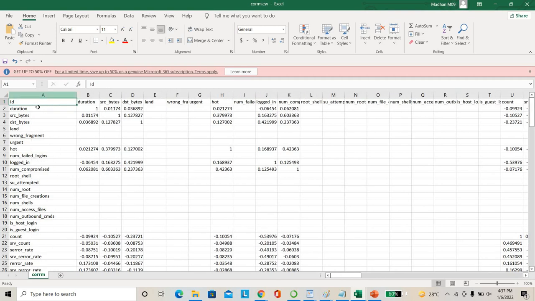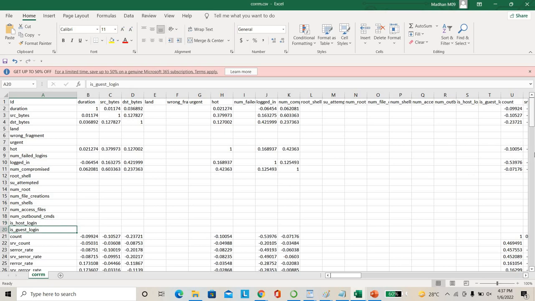In the data set, we are considering multiple features such as duration, how many bytes, geo IP, segment, failed login attempts, how many login attempts were made, compromised numbers, service utility attempted, root configuration, how many files have been created, how many types of files have been accessed, outbound commands, the login type of host, and the login type of guest.